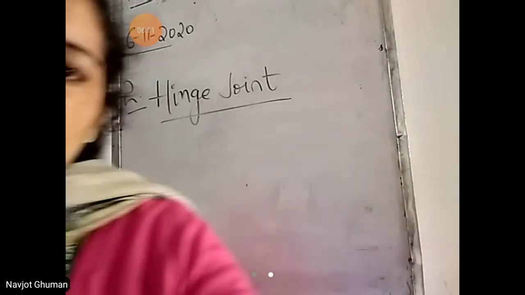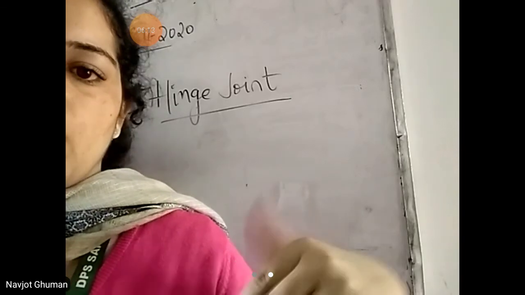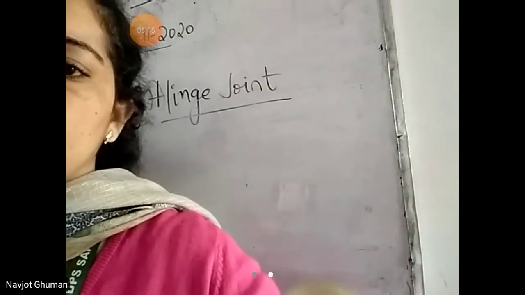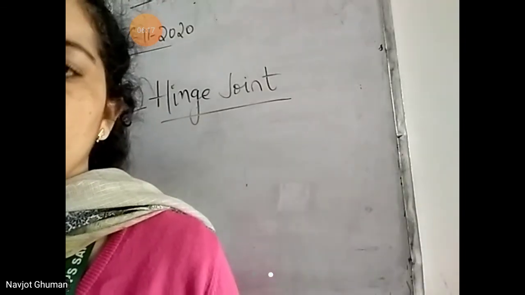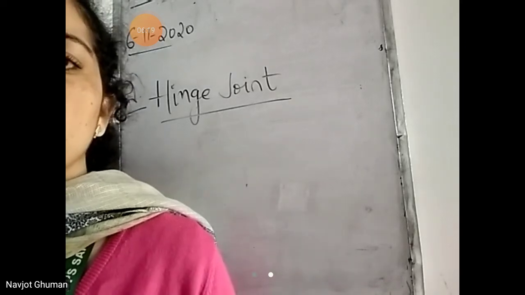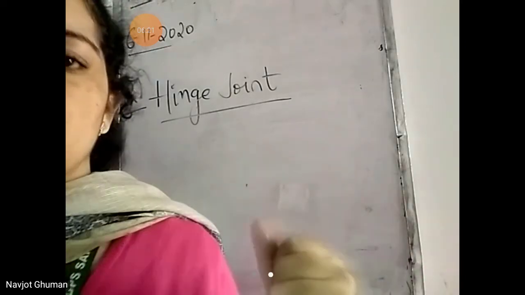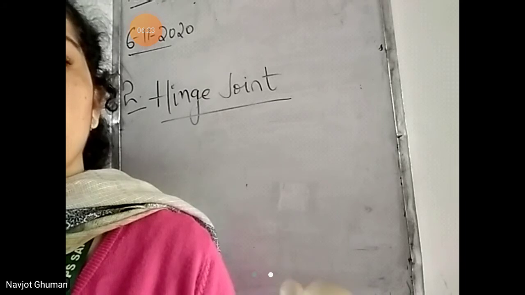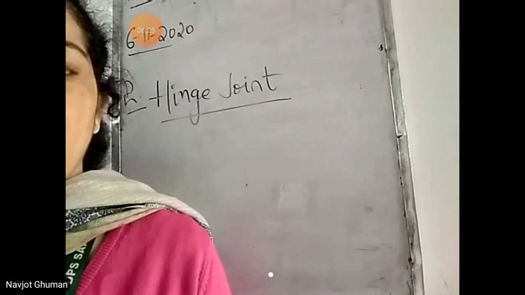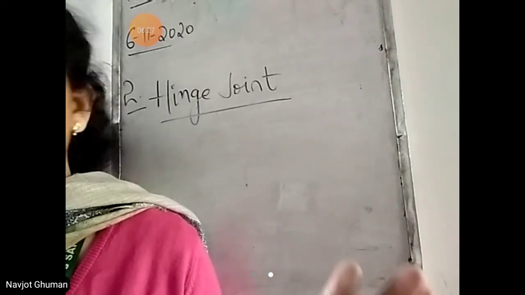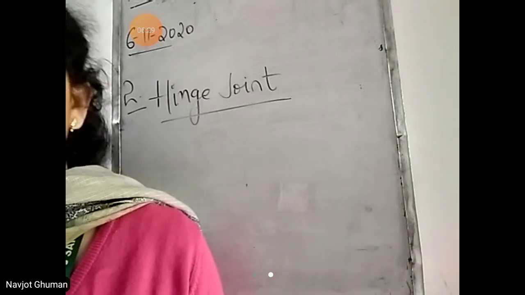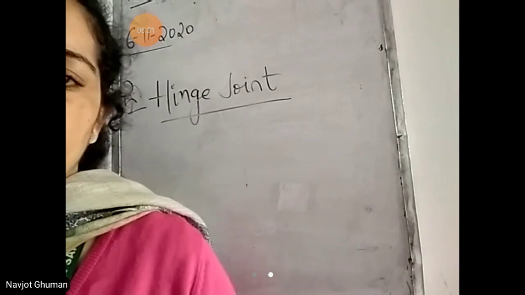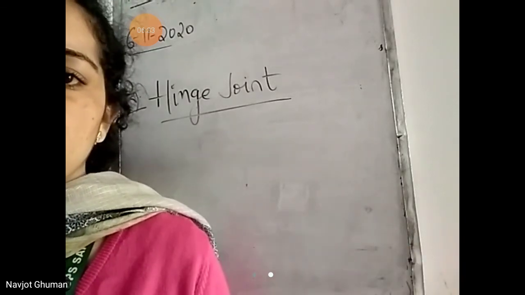Means आगे movement और पीछे. Not in other direction. Not in left, not in right, not in up and not in down direction. The same way as your door opens. आगे पीछे door open कर सकते हो आप. Same way this joint also moves like that. This joint is present in bones of the knee. Knee को आप आगे पीछे कर सकते हो पर ऊपर नीचे तो नहीं कर सकते.